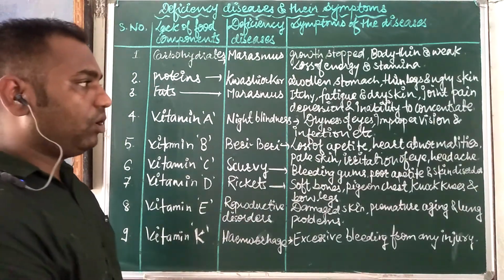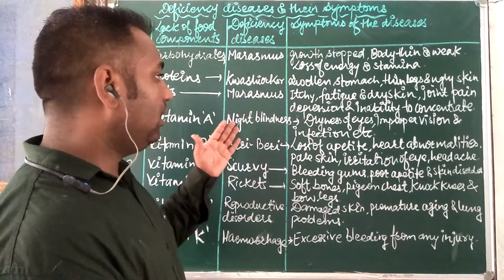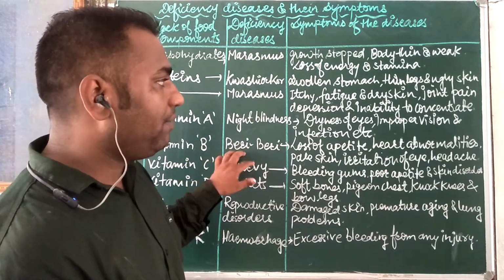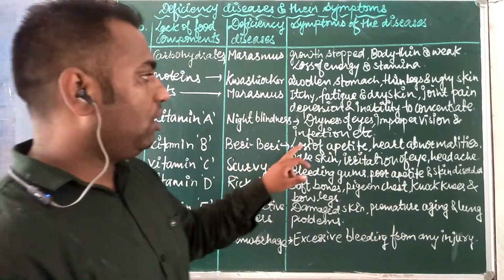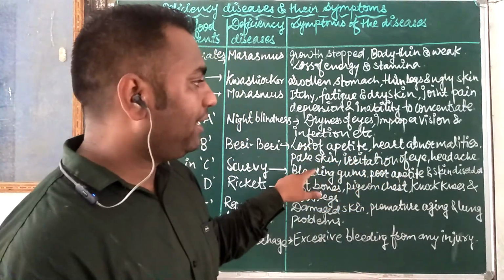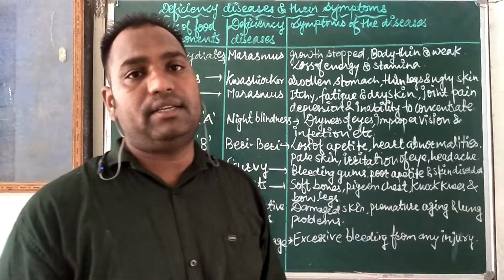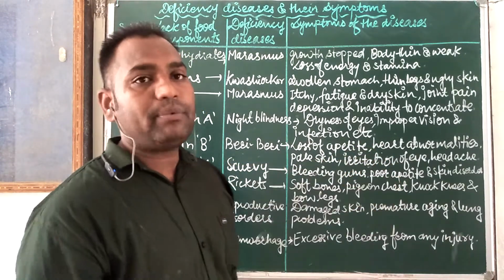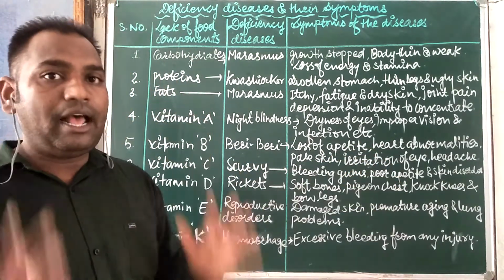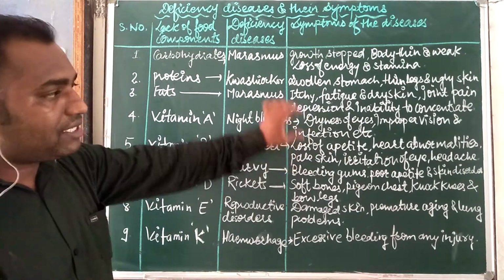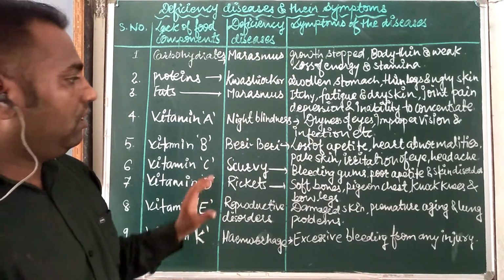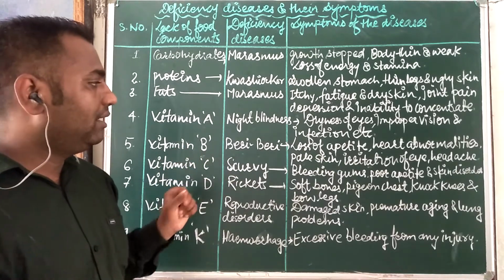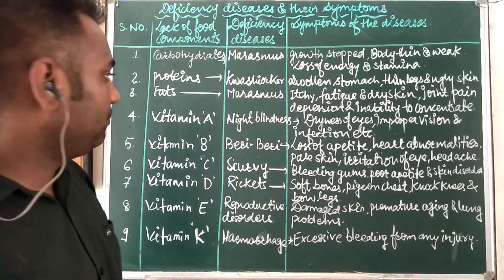Now vitamin B: the disease is beriberi, with loss of appetite, heart abnormalities, pale skin, irritation of the eye, and headache, which is pain in our head. These are the symptoms due to the lack of vitamin B. The name of the disease is beriberi.